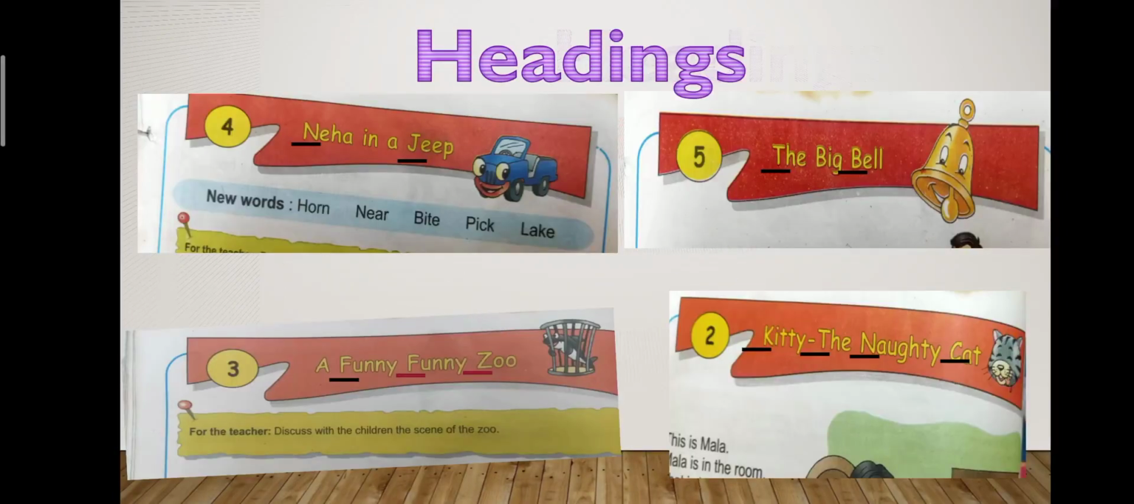Headings. Neha in a jeep. N is capital and J is also capital. The big bell. T in The, B in big and B in bell. All the first letters are capital. A funny funny zoo. Look at the first letter. Kitty the naughty cat. K in Kitty, T in The, N in naughty and C in cat. All the letters are capital.